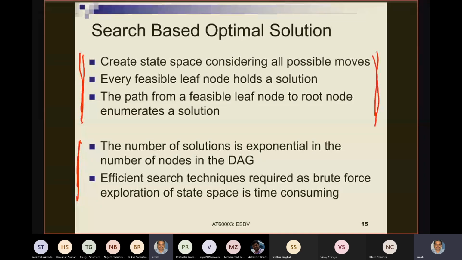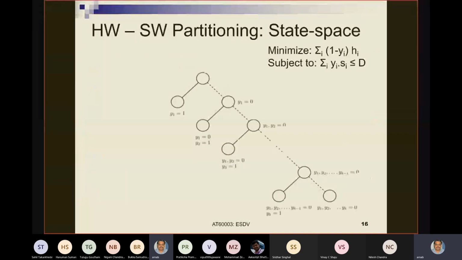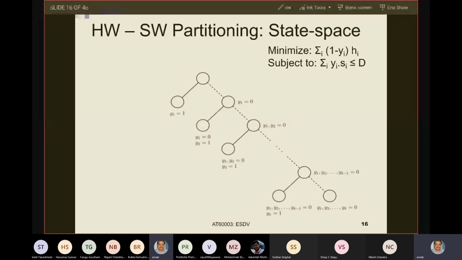Now see the state space. The figure here shows a partial state space of the problem that we described. This is the problem that we have on the top right, and this is a partial state space tree. So a state space is a tree of possible solutions. Each leaf node holds a solution. This is what we said.